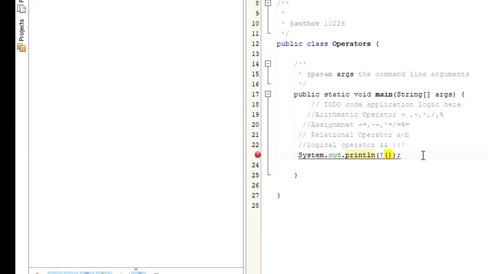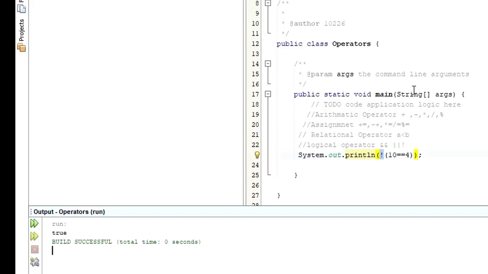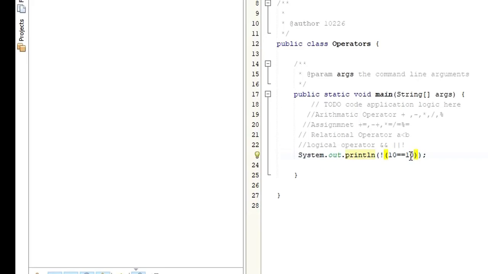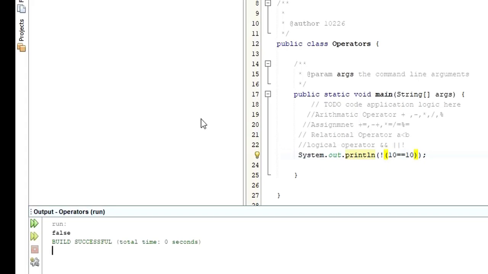The condition I can say whether 10 equals 4. 10 is not equal to 4, right? So this condition is false, but because there is a logical NOT, it is going to return true. When the condition is false, it's going to be true. When the condition is true, it's going to be false. So when I say 10, yes, 10 is equal to 10, but in this case, it's going to return false, as you can see here.